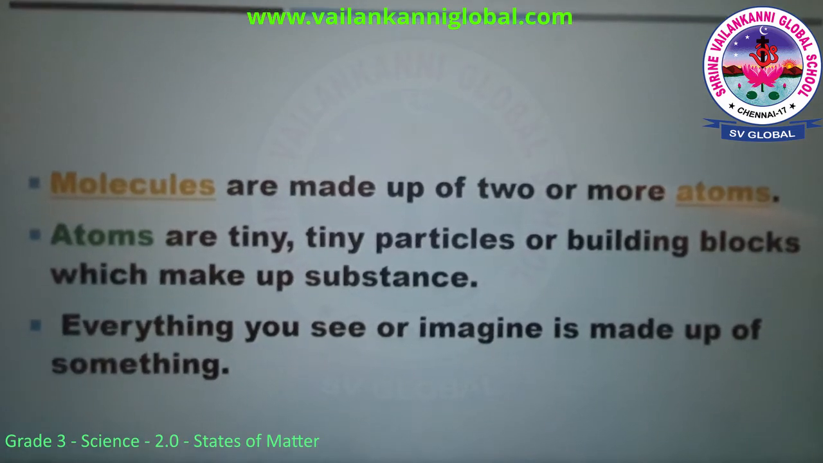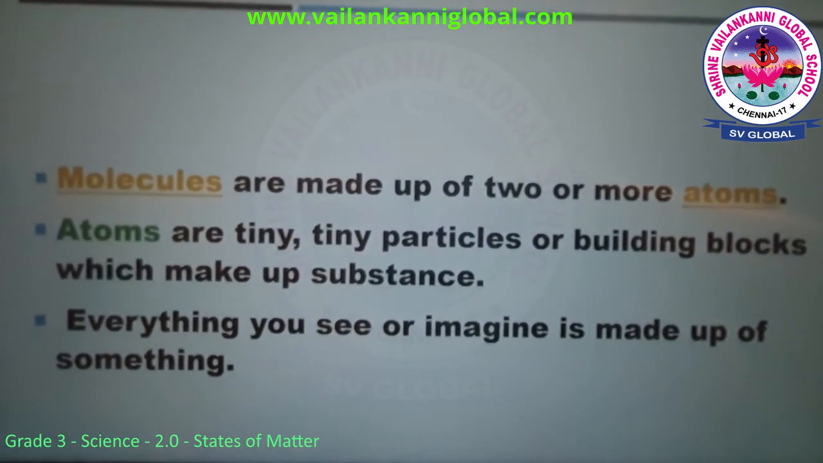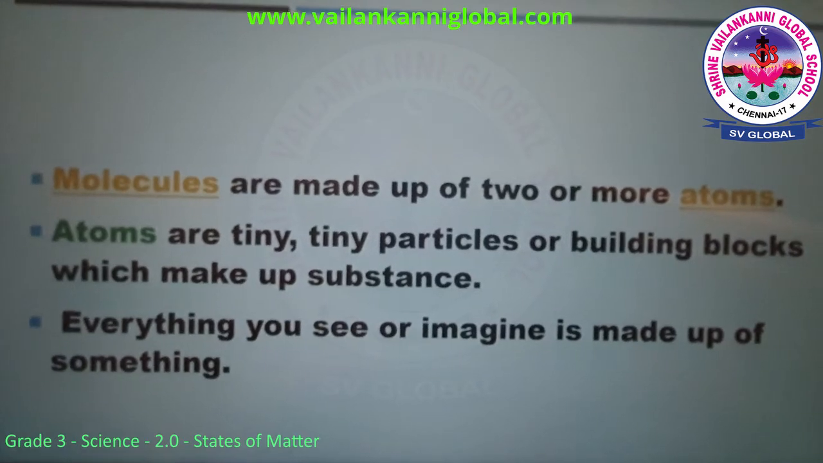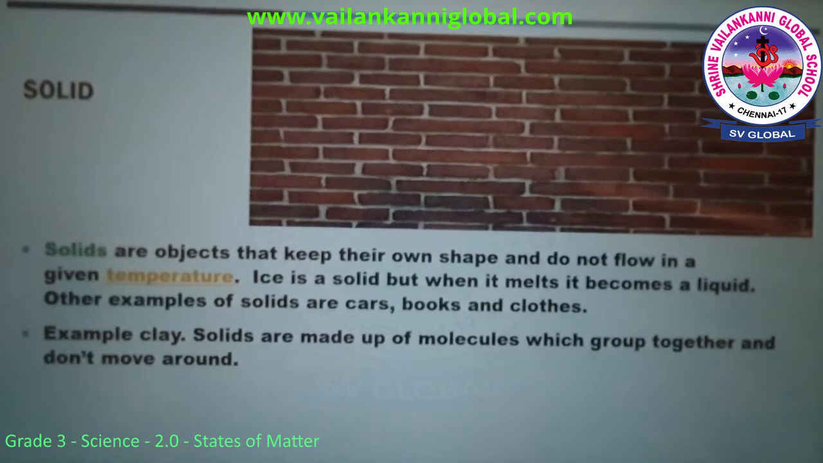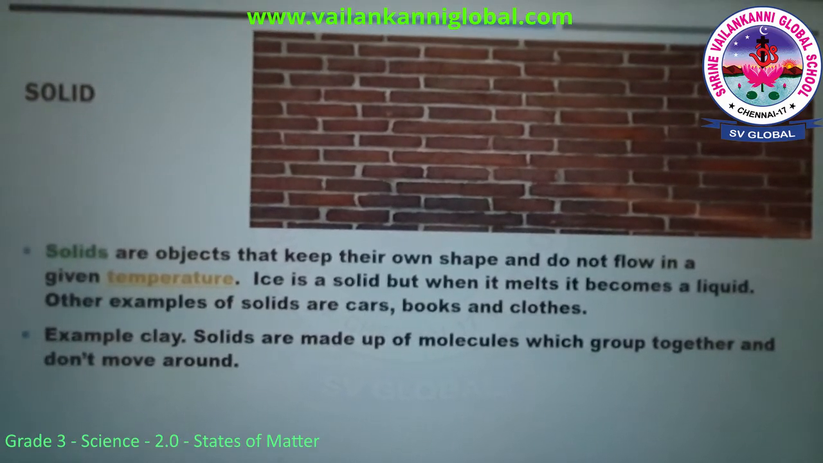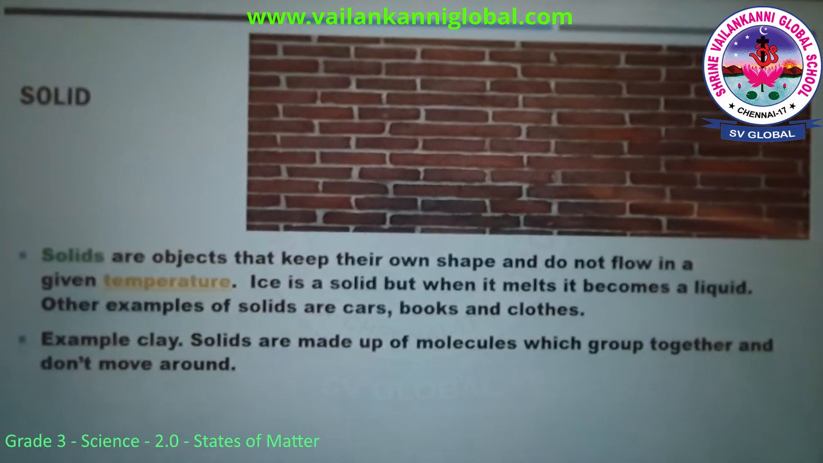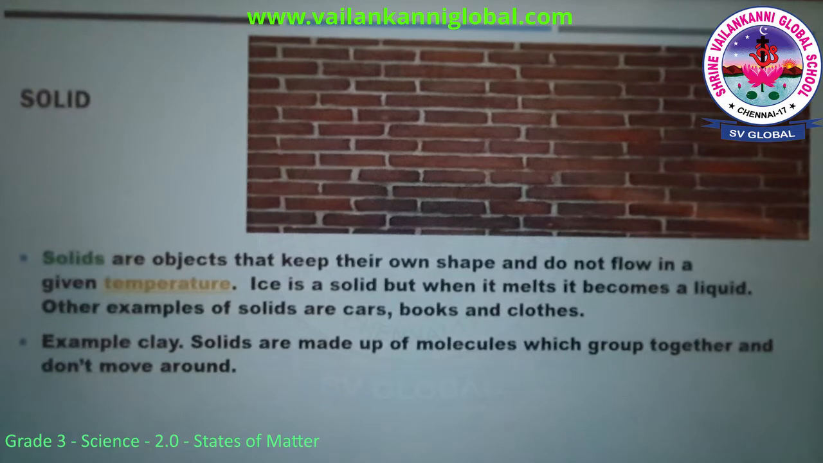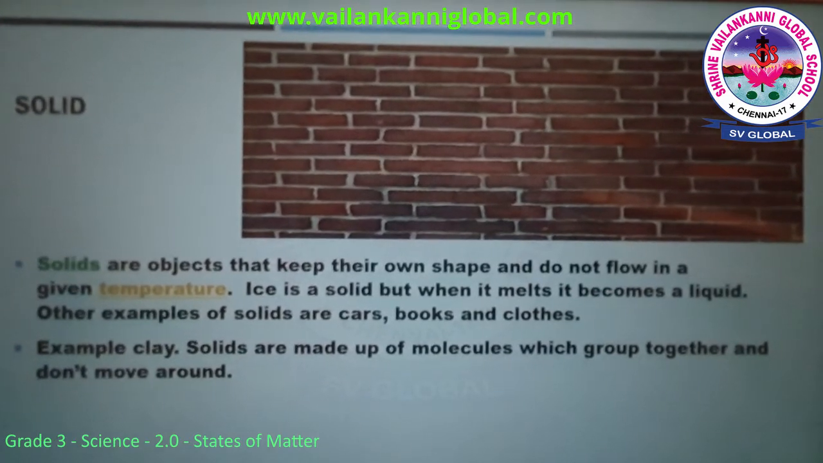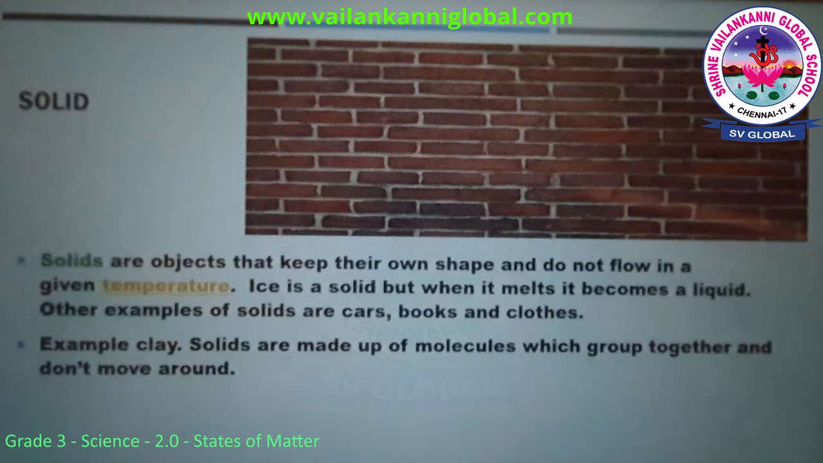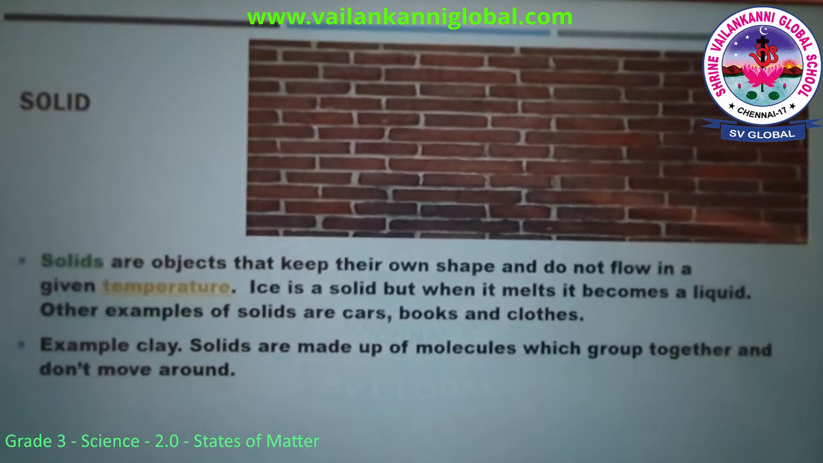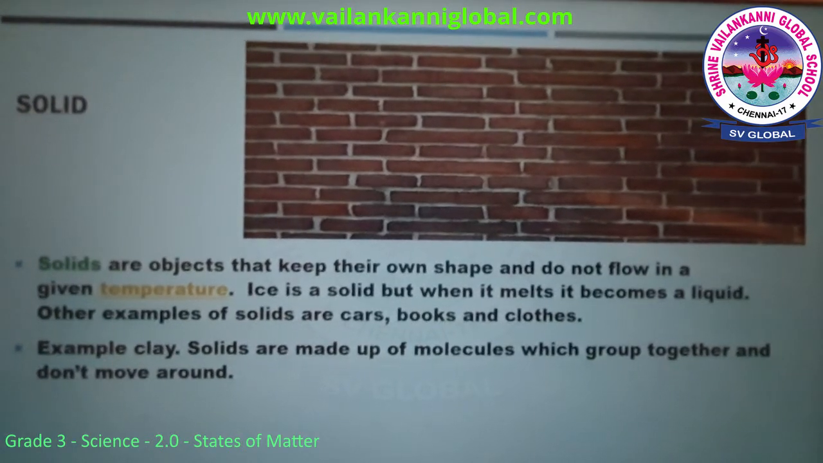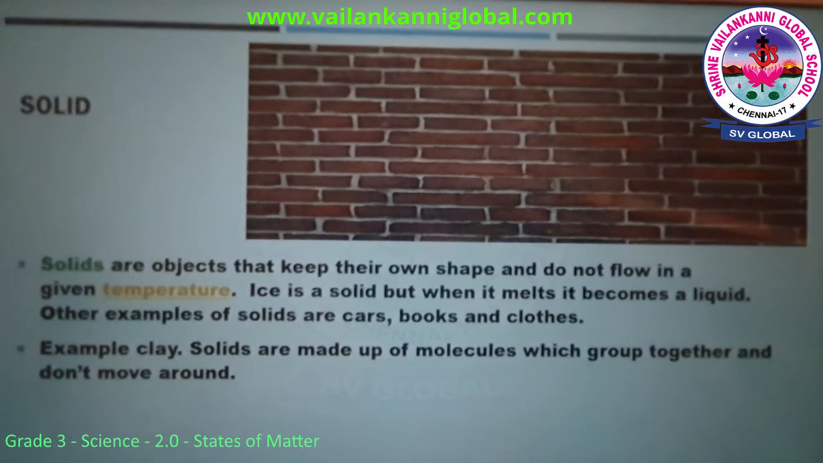There are different types of states of matter. Let's study about the solid first. Solids are objects that keep their own shape and do not flow at a given temperature. Ice is a solid, but when it melts, it becomes a liquid. Other examples of solids are cars, books, and clothes. Solids can be different colors and textures, and they can be turned into a different shape, for example, clay. Solids are made up of molecules which group together and do not move.